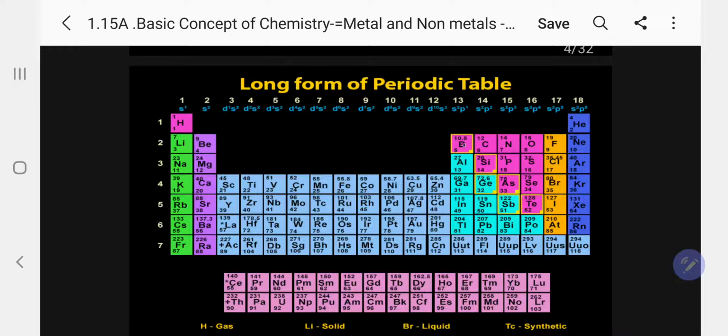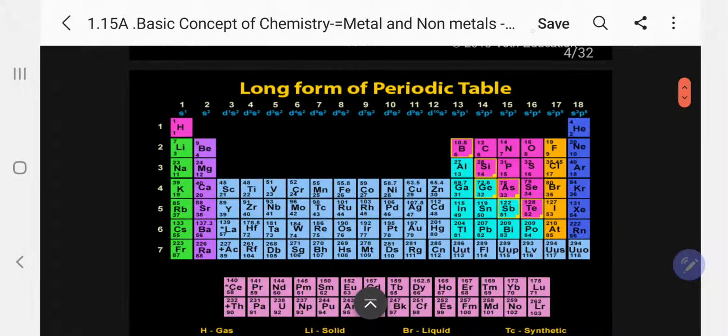So in between, the metalloids come over here. Please follow. That is boron, a metalloid. That is silicon, a metalloid. This is arsenic, a metalloid. And germanium, a metalloid. Then antimony, a metalloid. So below, on the left side, all are metals. On the right side, all are non-metals, and this hydrogen also will go there. They are non-metals. Kindly follow.